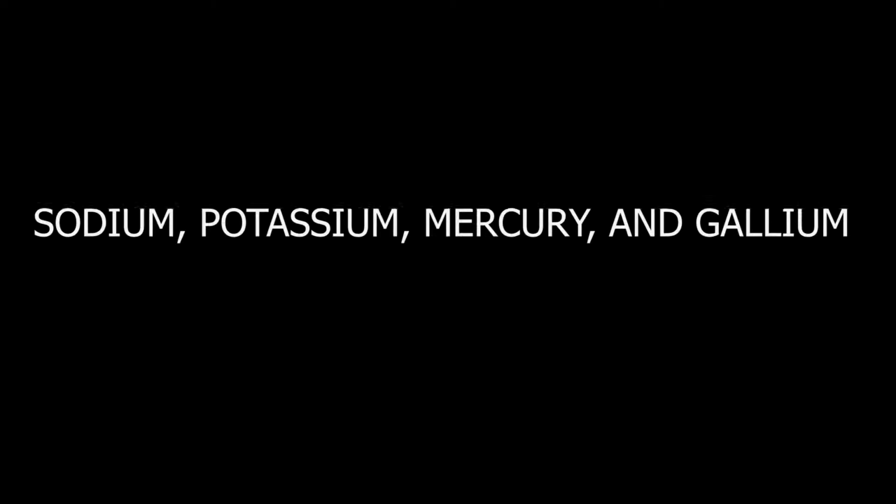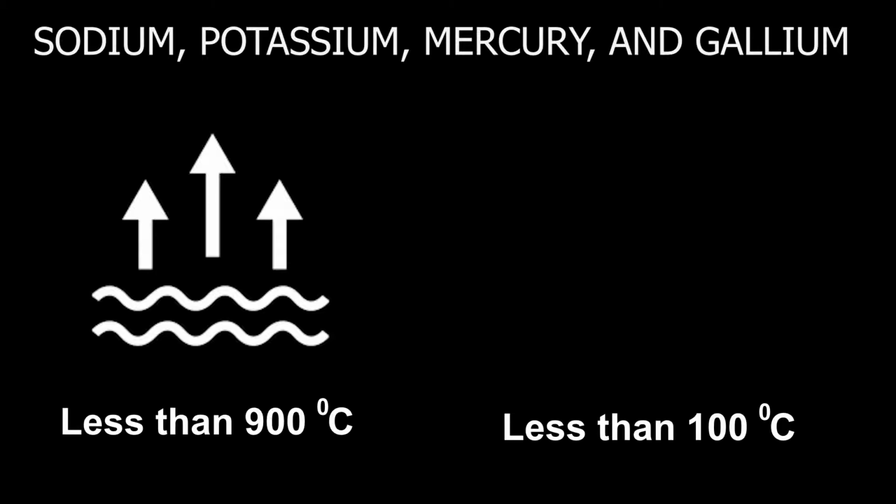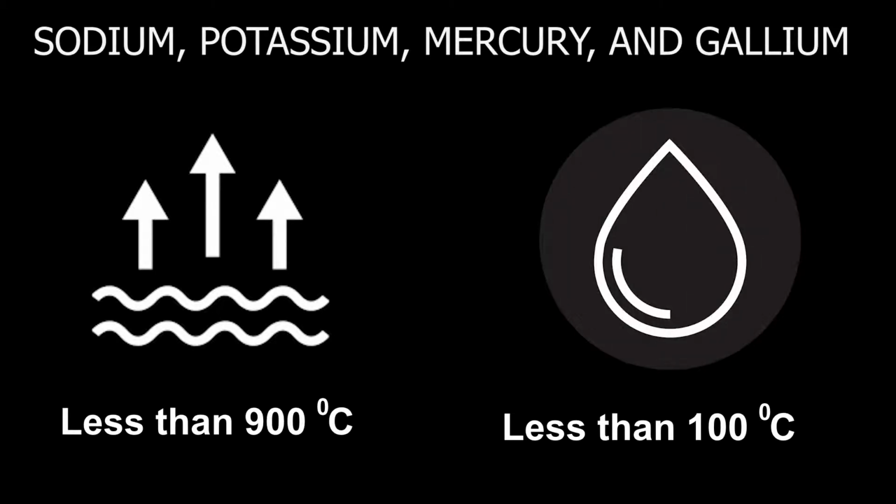There are some metals too which have low melting and boiling point. Sodium, potassium, mercury, and gallium all have boiling point less than 900 degrees Celsius and melting point less than 100 degrees Celsius.